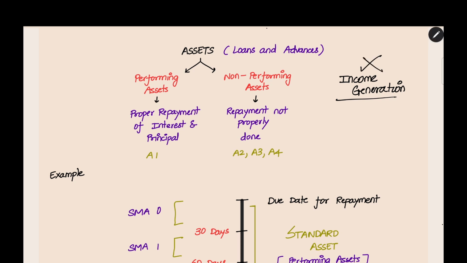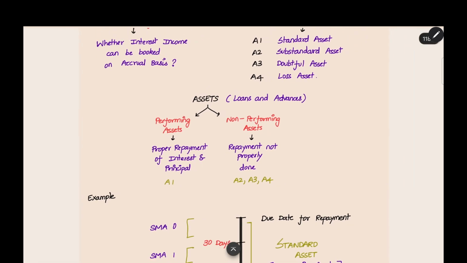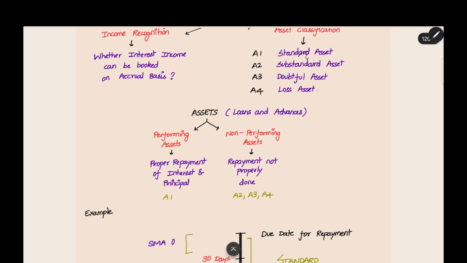If there is a problem in the income generation, we have doubts regarding the recoverability, whether we will be able to recover the amount or not, or there is some uncertainty, or we have delay in repayment, in those cases we can classify it as a non-performing asset. Repayment is not properly done. We already saw there are four types of assets: standard, substandard, doubtful and loss. The standard asset is denoted by A1, and this A1 is a performing asset. Income generation is proper and repayment is properly done.